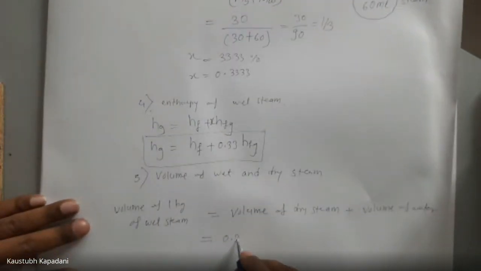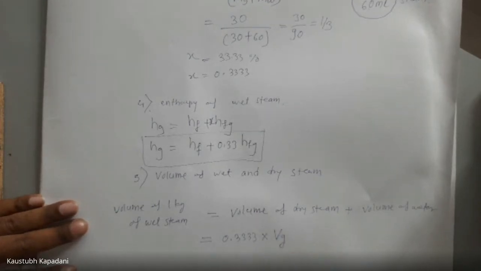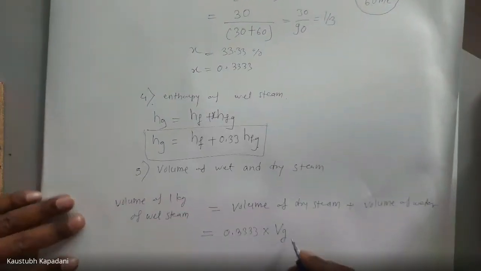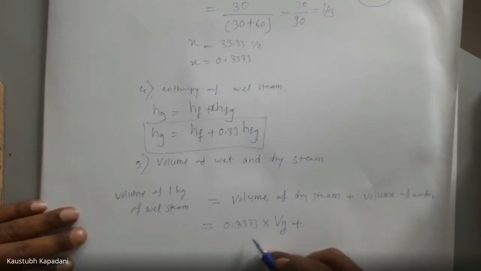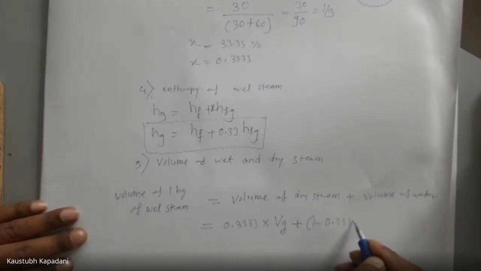So 0.3333 into total volume, let's say Vg, plus the volume of water, the remaining, which will be 1 minus 0.3333. That will be the percentage of water. We write F for water or liquid, we write G for gas.